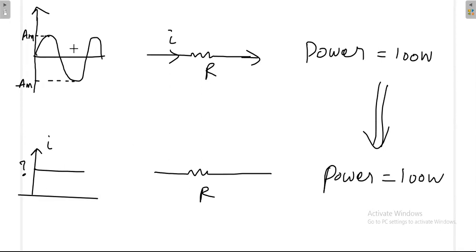In the first case I use a sinusoidal signal, and it dissipates some power, for example 100 watt. Now I pass a DC signal through the same resistance. For the DC signal I know the power is I square R. Then what should be the value of I such that it produces the same power? The value of this one is called the RMS value.